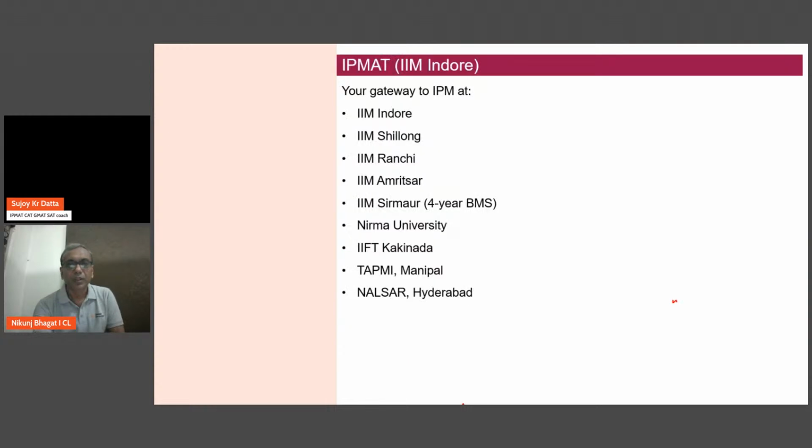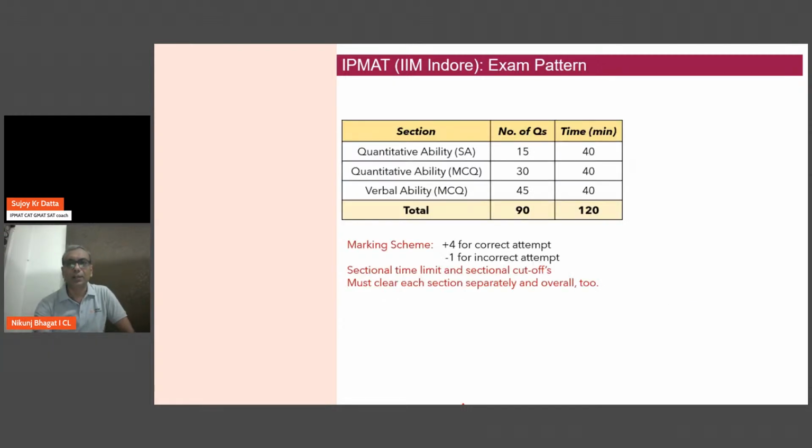Okay, so I'm just skipping through these slides because this is already known information and we have repeated this for the last 2 days. These are the colleges which you can aim at through the IIM Indore IPMAT exam: Indore, Shillong, Ranchi, 3 of them very important. And Amritsar, though new, anybody attempting IPMAT now gets in 5 years' time. So by that time, perhaps Amritsar, Sirmaur, these new IIMs would have also found their feet. This is the pattern. We all know +4 for a right answer and -1 for a wrong answer.